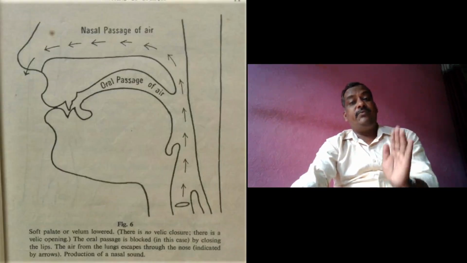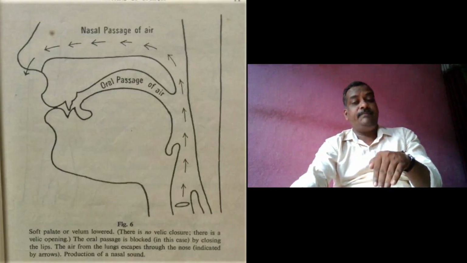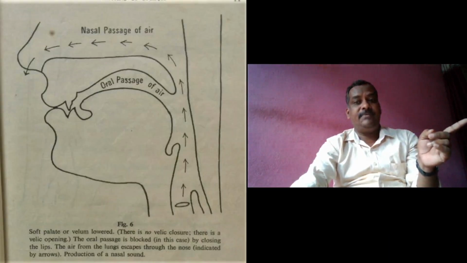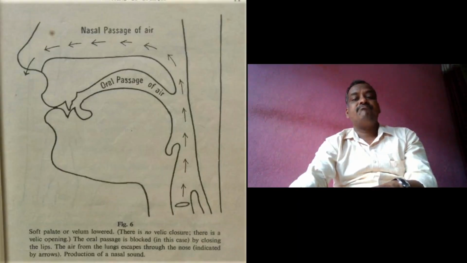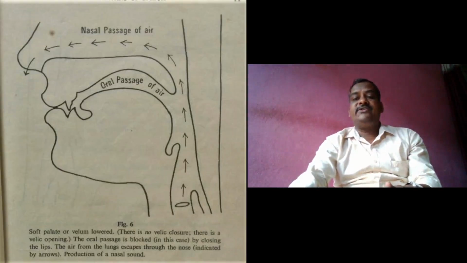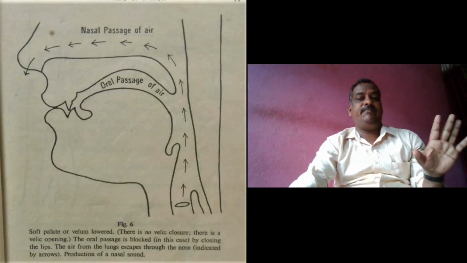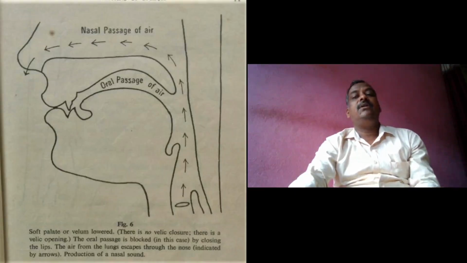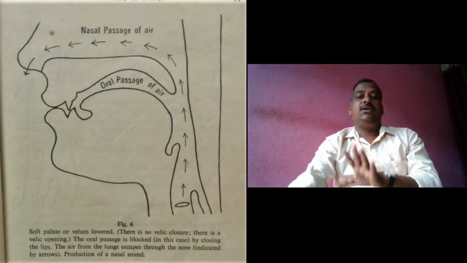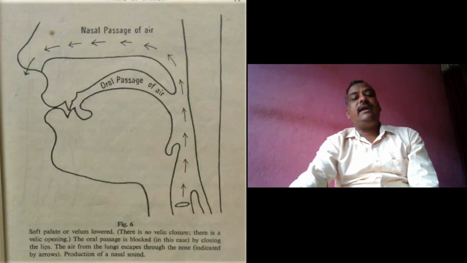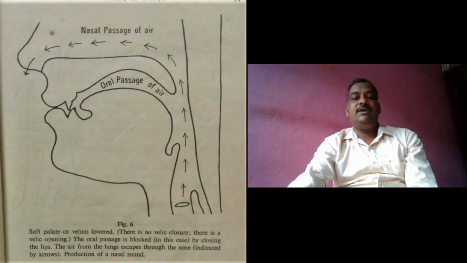It means that there is a velic opening, the soft palate is lowered so the nasal passage of the air is open, and at the same time there is no blockage in the oral cavity. The air escapes simultaneously through these two passages. So these sounds are known as nasalized sounds.